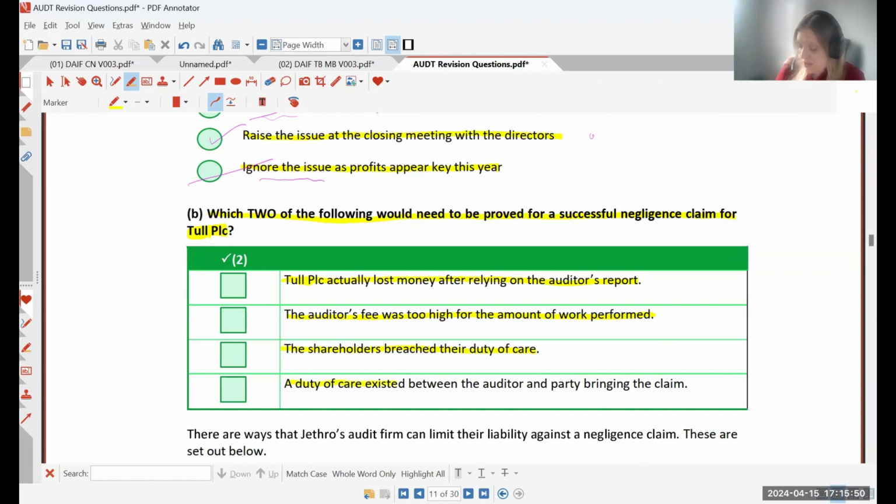And lastly, a duty of care existed between the auditor and party bringing the claim. That makes more sense. So Tool PLC actually lost money after relying on the auditor's report, we're happy with that. That would show negligence. And a duty of care existed between the auditor and party bringing the claim. Well, yes, they would do if Tool PLC have employed the auditor to come and do their audit, then a duty of care is going to exist. Just looking out for these tricky wordings, typical AAT.